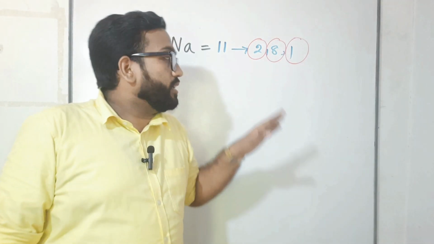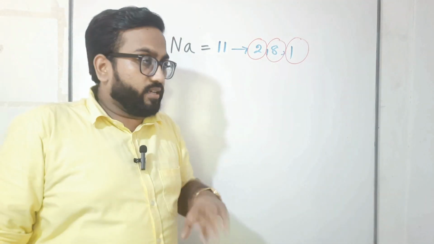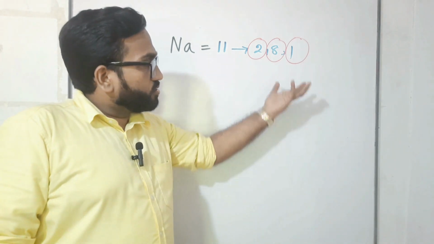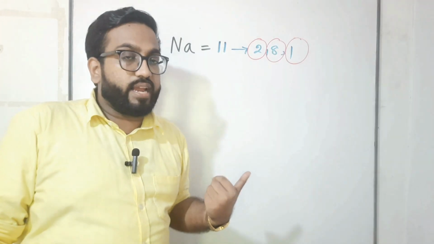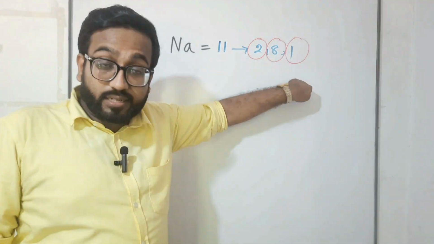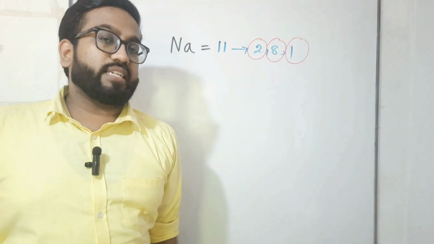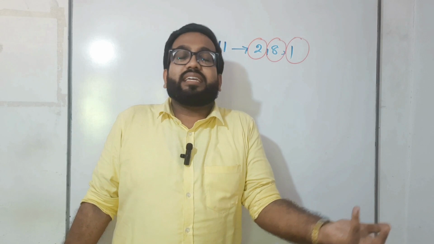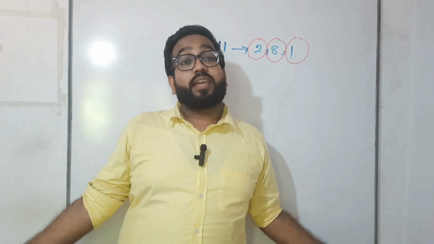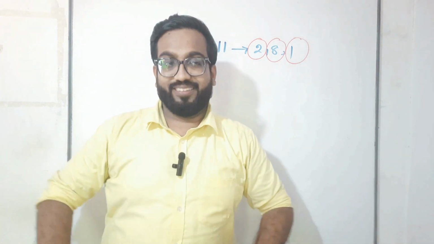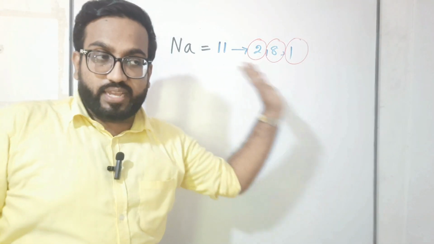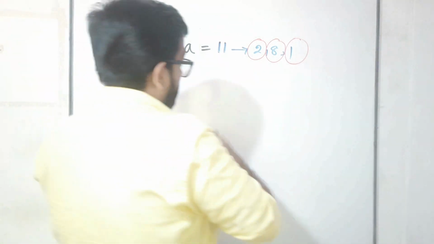If sodium does that, it is stable, because this is completed and completed. The other is that sodium can wait for 7 electrons. If 7 electrons come and join, then it is 2, 8, 8, and that time also it gets stable. But what is the practical one? Do you think that 7 electrons will come and ask sodium, can we join you? No. So that's why this 1 electron is released.